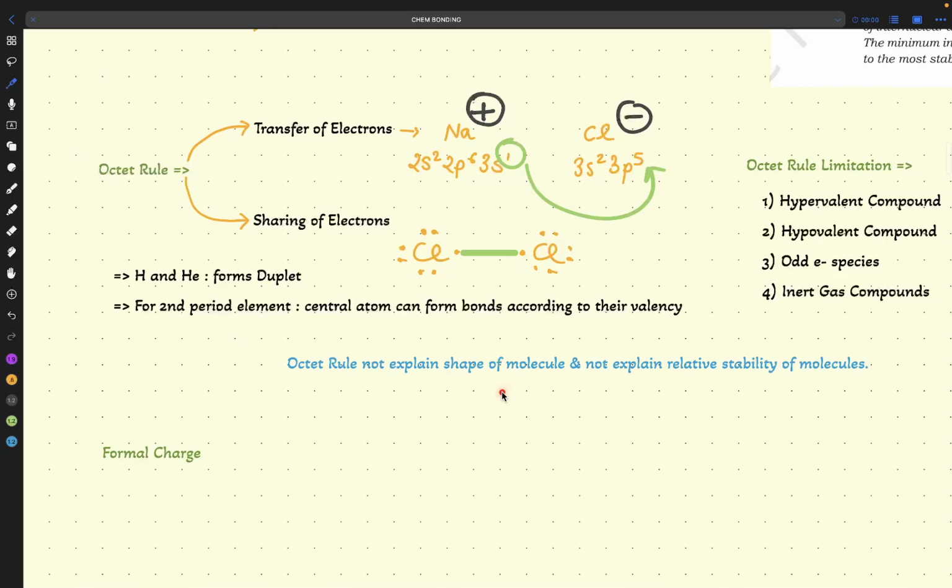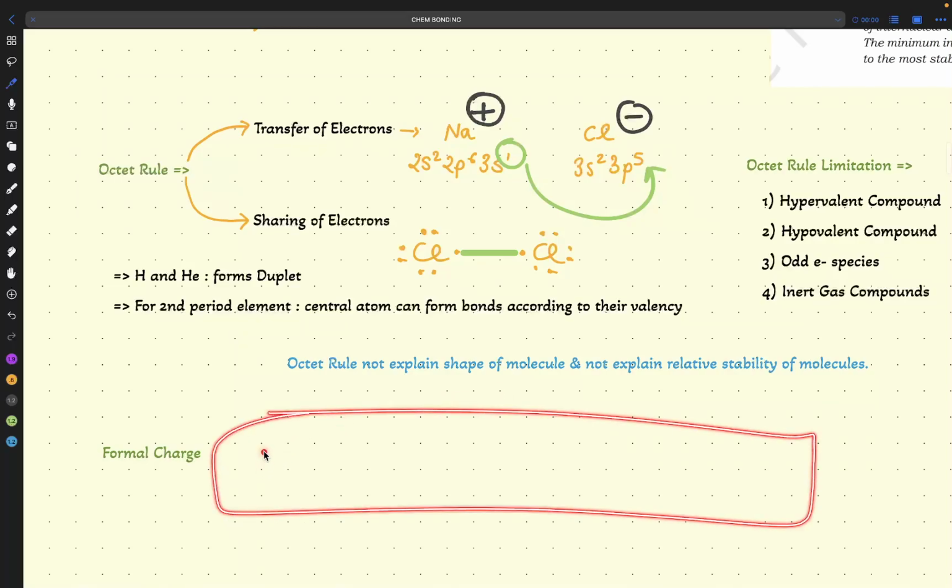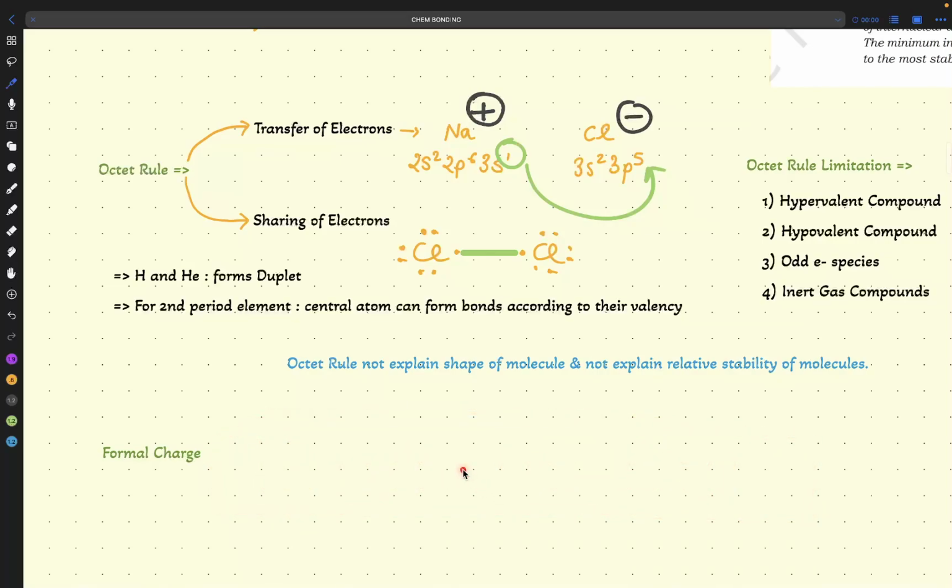I told one basic point here: elements are lazy. They are too lazy. They don't want to do over-complicated things. So that's why here one bond came, stability attained, minimum potential energy attained, game is over. Cl2 formed. Now count the number: 1, 2, 3, 4, 5, 6, 7, 8.